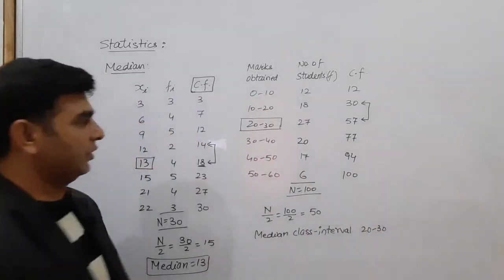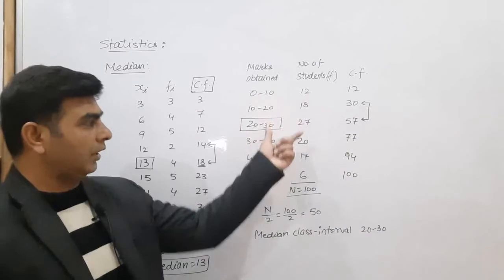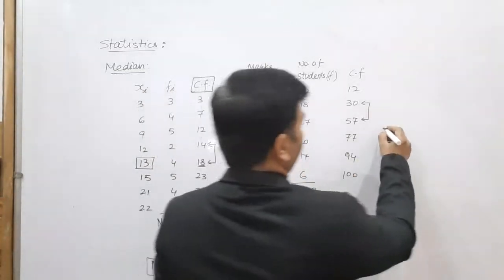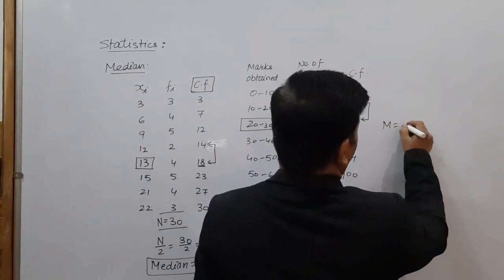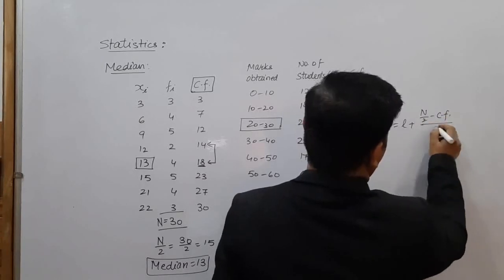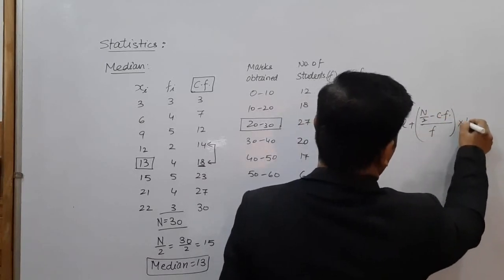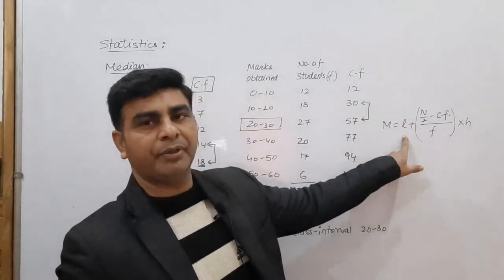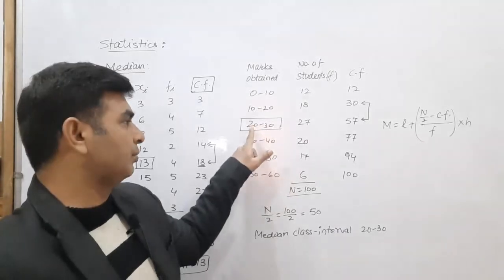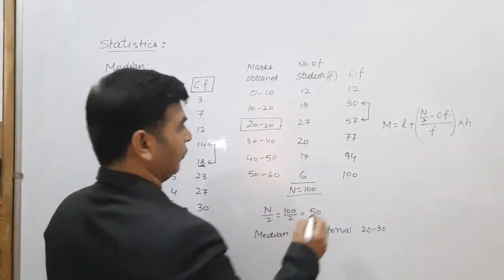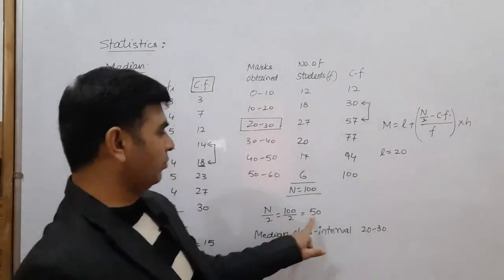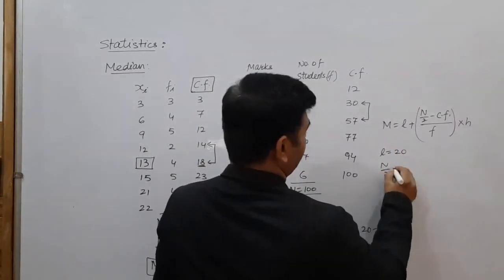We have a formula to find the median whenever the class interval is given, and it is: median = L plus (n by 2 minus CF) divided by F, multiplied by h, where L is the lower limit of the class interval. Here the class interval is 20 to 30, so the lower value is 20, so L is 20. We have observed n by 2 as 50.